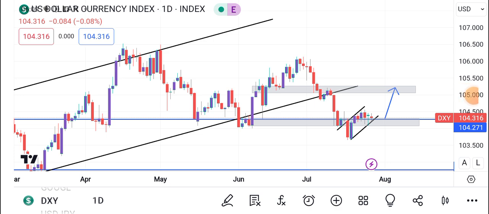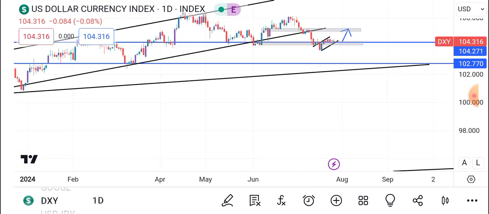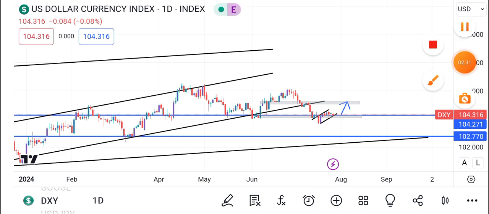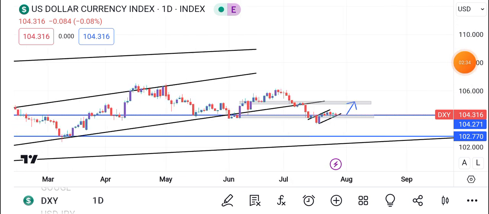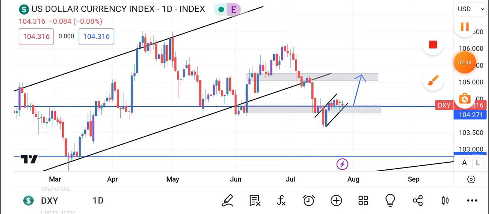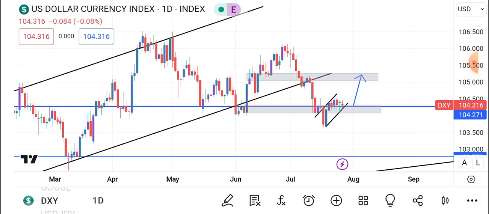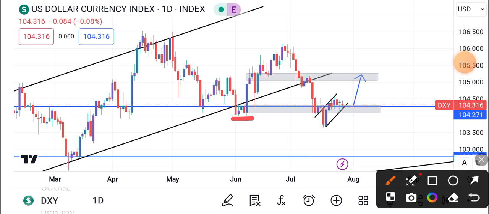Now looking at the USD dollar index, DXY, on the daily time frame, we can clearly see that the dollar index has been on a consolidation. But during this consolidation, we could clearly see that price has been moving to the upside, right? With this demand zone, you see this demand zone that has been respected multiple times.